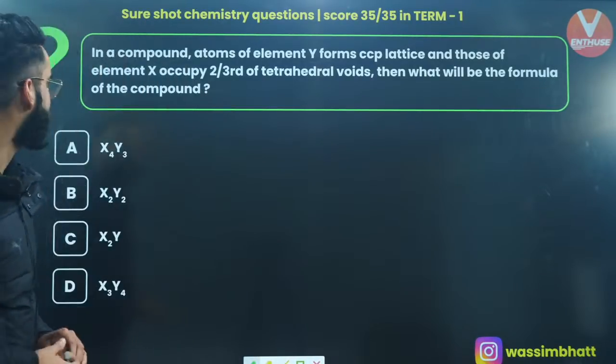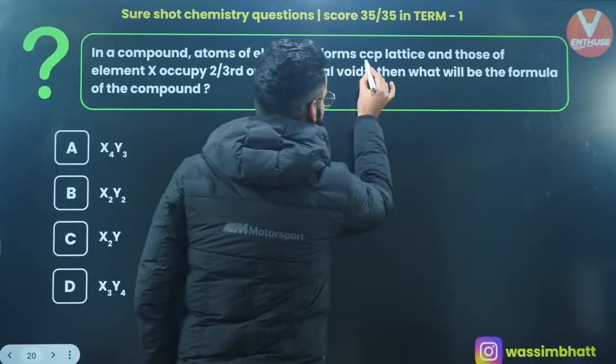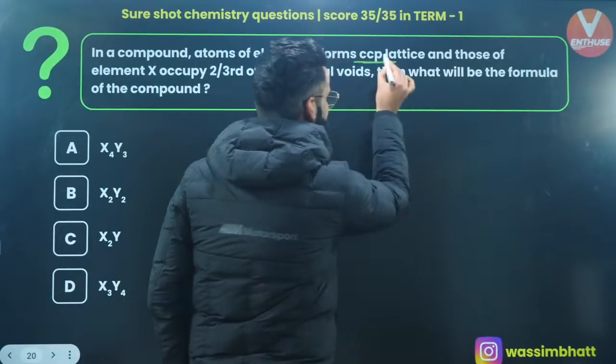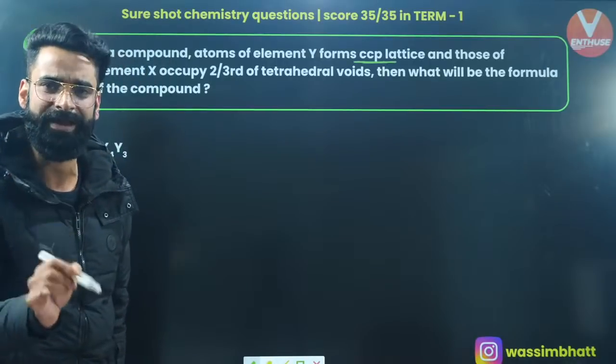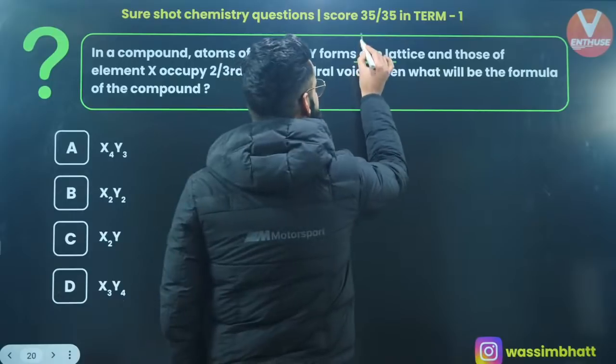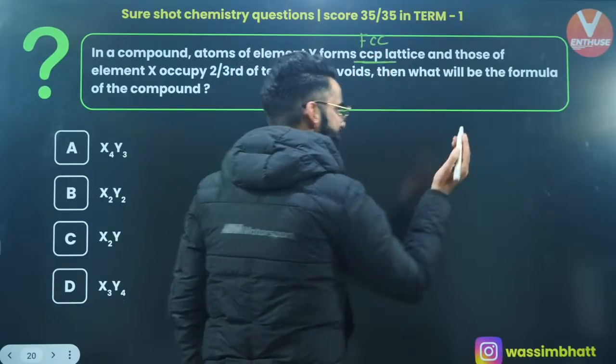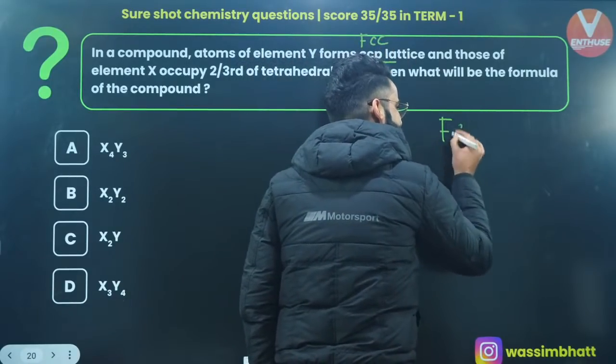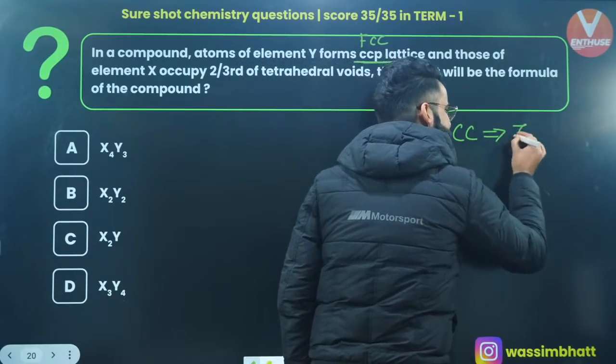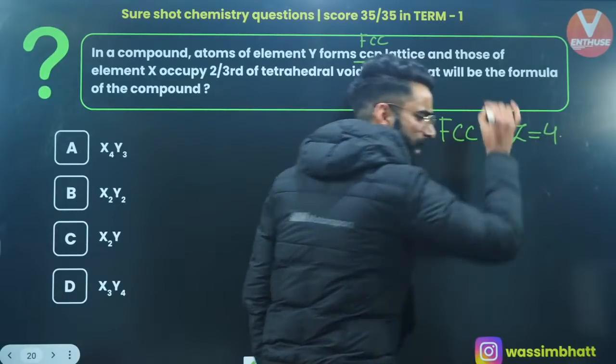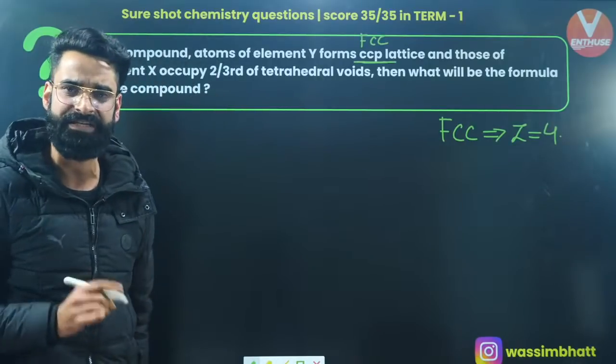Have a look. First of all, whenever in a question it is given as CCP, cubic close packing, do remember CCP is FCC. And I hope you remember, in case of FCC, the value of Z is 4. The effective number of atoms in case of FCC is 4.